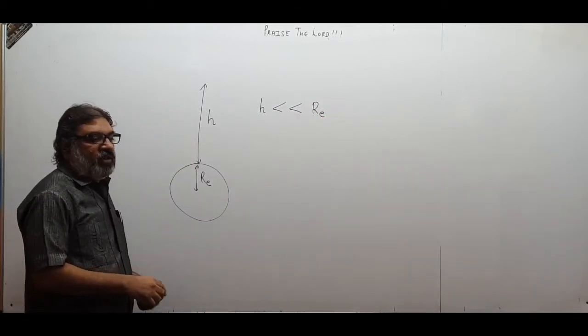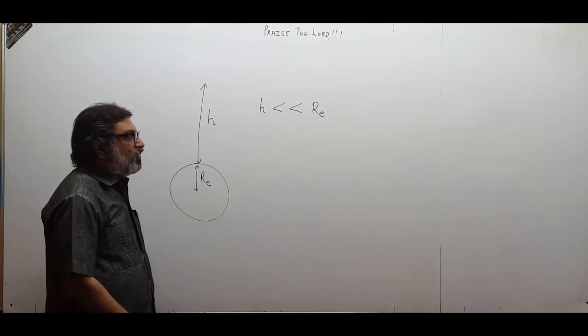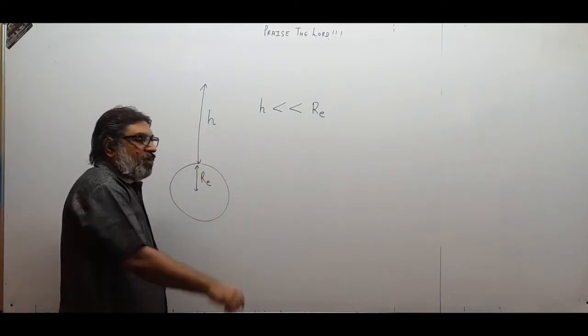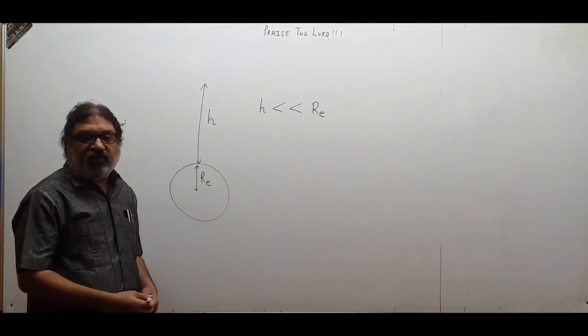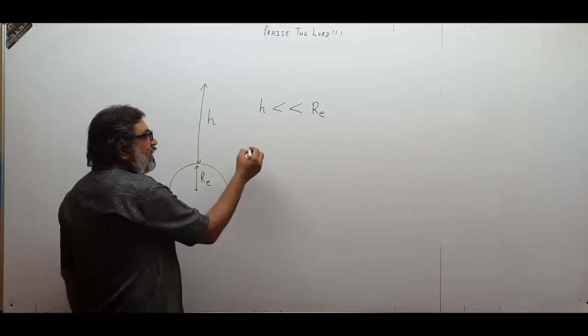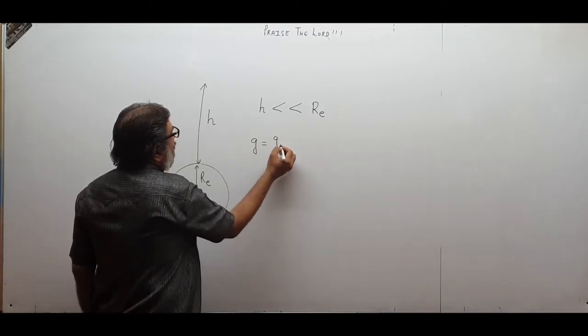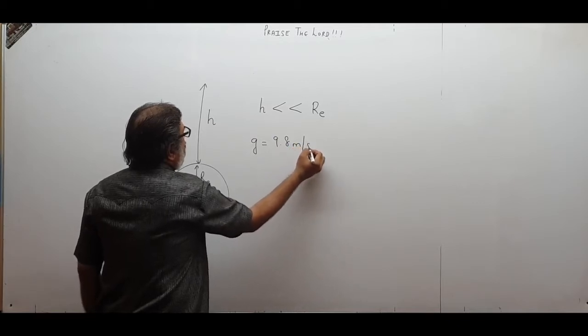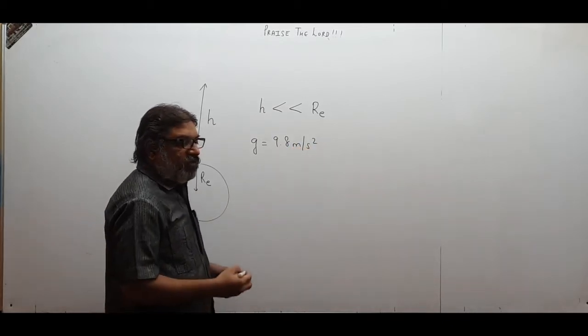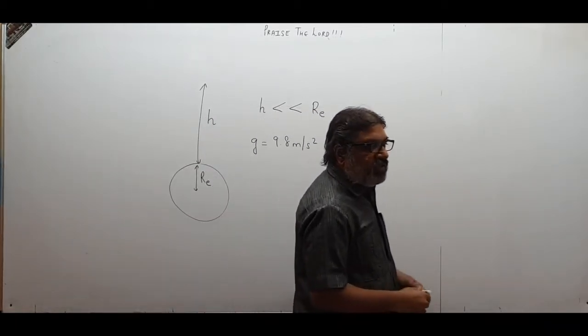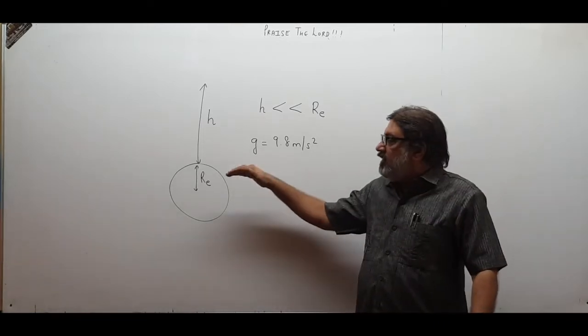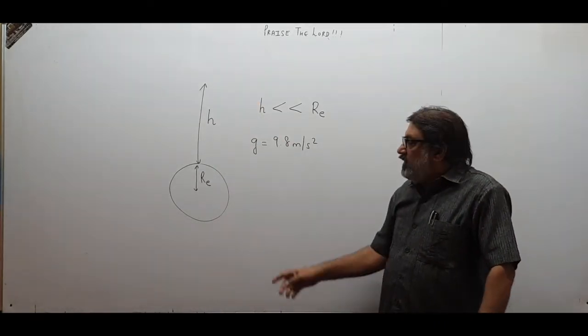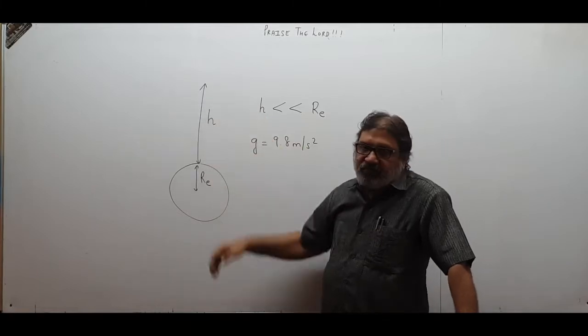Only under this situation these formulae will be applicable, because only when a body falls from a small height from the surface of earth, then your g, which is 9.8 meter per second square, remains constant. Otherwise it will keep on changing as your height increases from the surface of earth. This g will keep on decreasing.